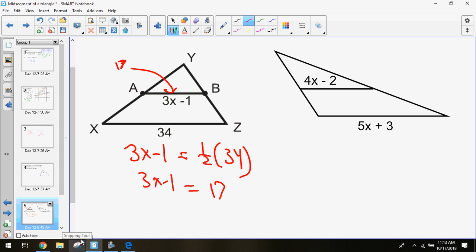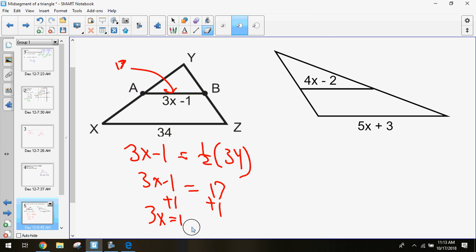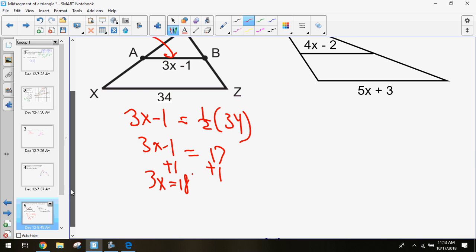One piece. If we were to solve for the second piece of information, we're trying to solve for x. Two-step equation, add 1, that gives me 3x equals 18. Divide by 3, and we get x equaling 6.